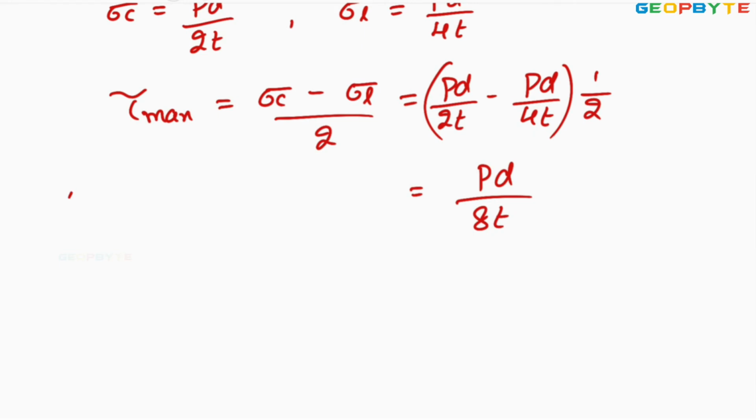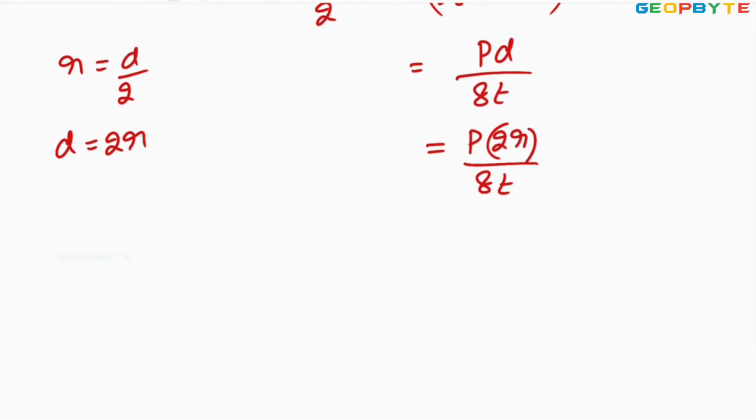As you know, the radius equal to half of the diameter, or diameter equal to 2 times the radius. So it can be written as P into 2R by 8T. Now you simplify this one, PR by 4T. This is the maximum shear stress developed. The maximum shear stress developed is PR by 4T, where P equal to internal fluid pressure, R equal to radius, T equal to thickness of the thin cylindrical shell.